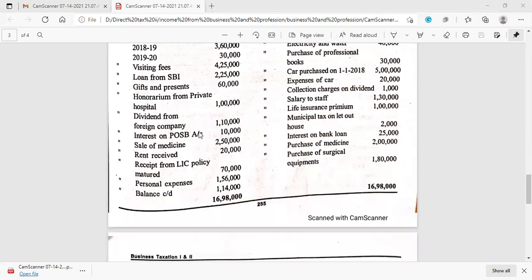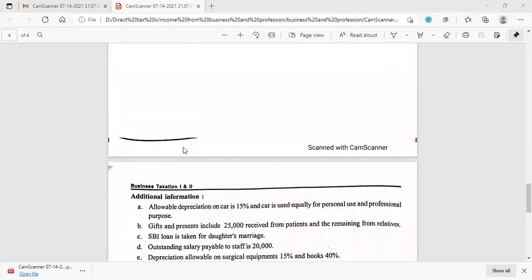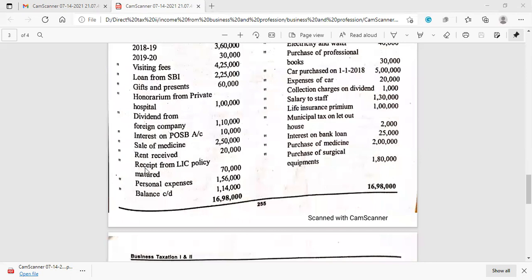Dividend from foreign company is not a professional receipt. Interest on post office SB account, not a professional receipt. Sale of medicine, professional receipt. Rent received, they have not given from which rent is received, so it is not a professional receipt. Receipt from LIC policy matured, not a professional receipt. Personal expenses, so it is not related to profession.